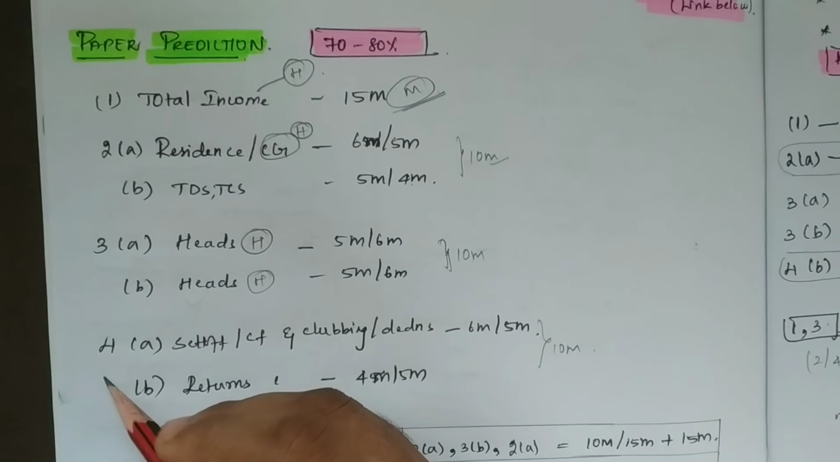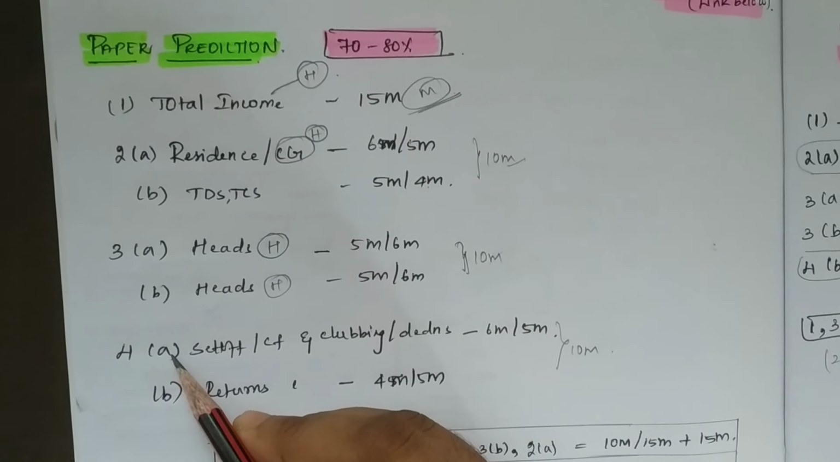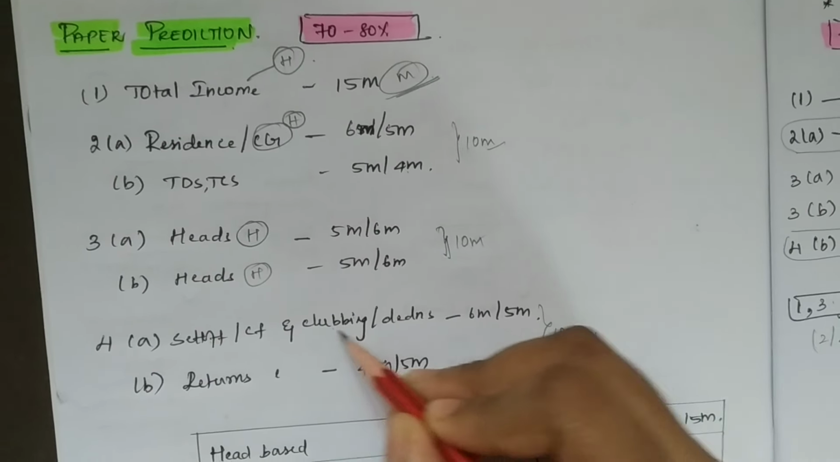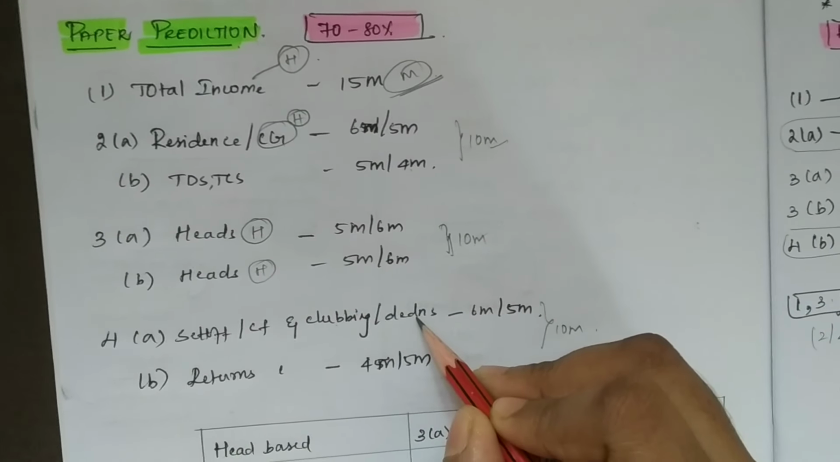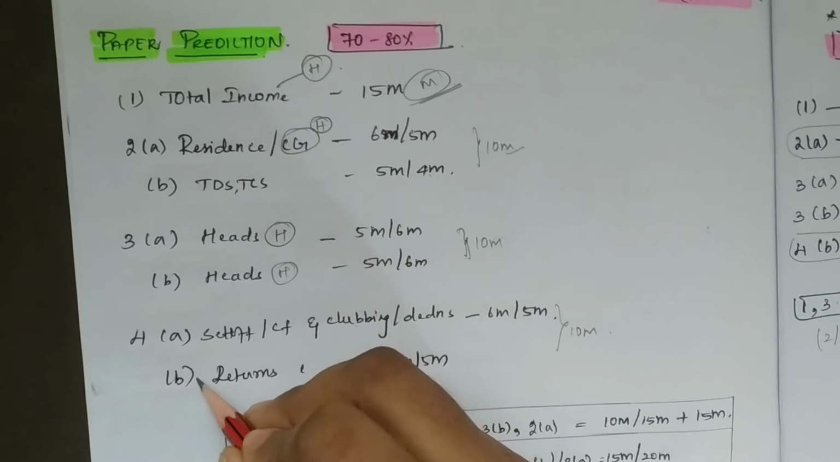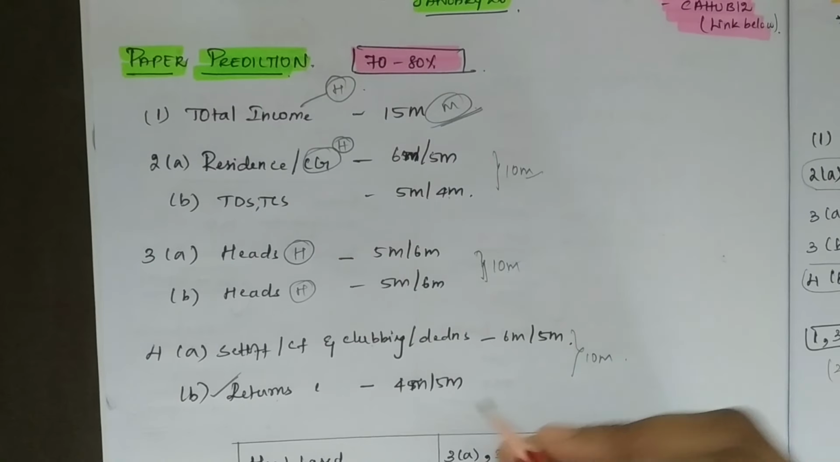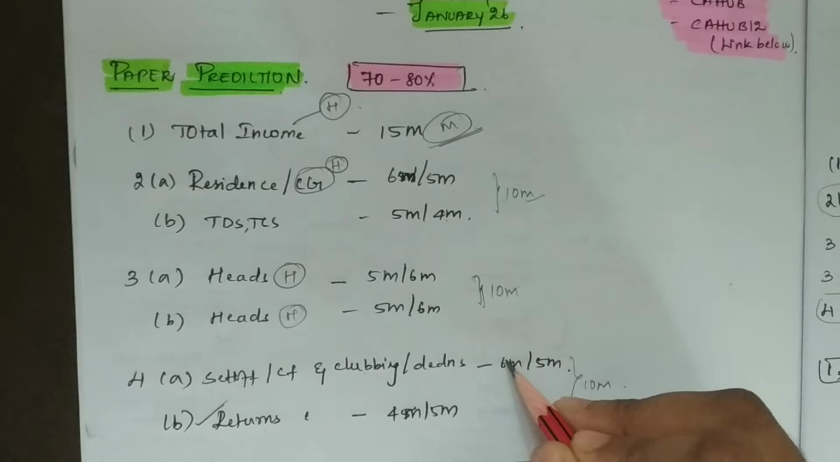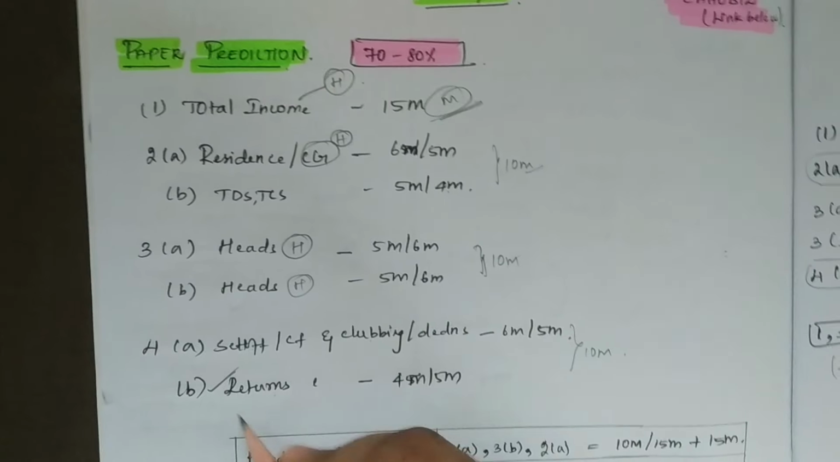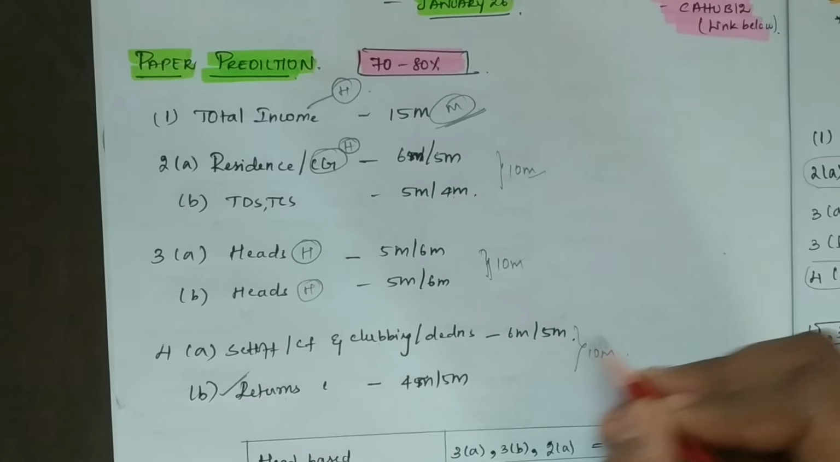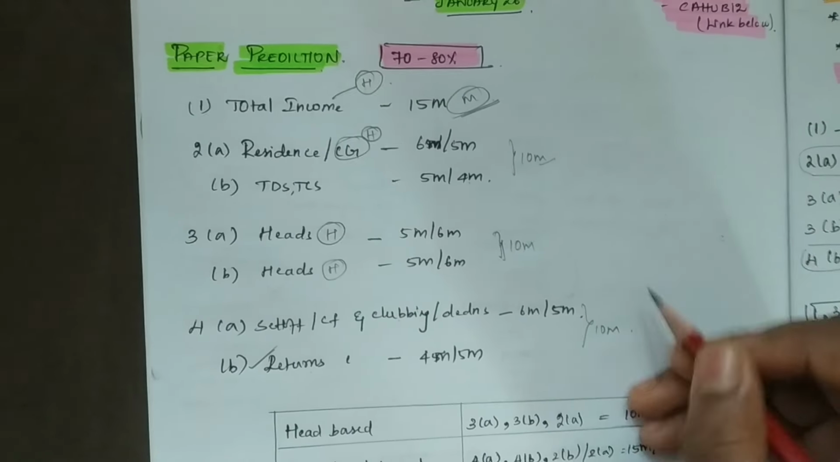In the fourth question, 4A will be a part like set off and carry forward, or clubbing, or a deduction chapter will come. And 4B, this is a short question. Always 4B is a written chapter. So, if 6 marks come from 4A, then 4B is for 4 marks. If this is 5 marks, then this will also be 5 marks. So put together it is anyway 10 marks, guys.